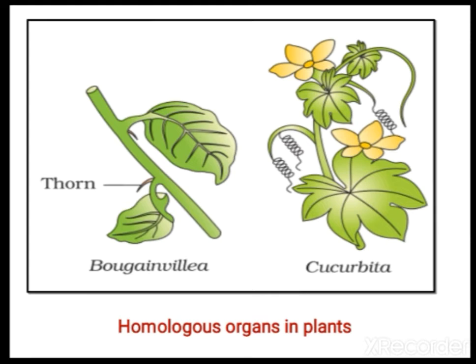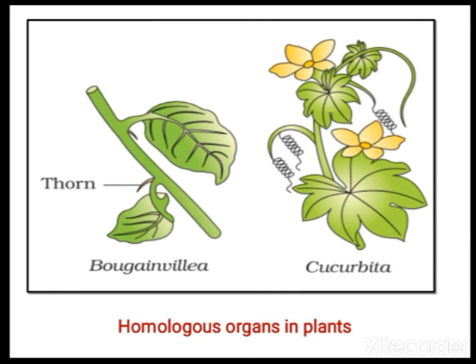Thorns of bougainvillea and tendrils of cucurbita, both of them are showing common embryological development. When you see, both of them arise from the axillary bud. They are modifications of axillary bud. But here in bougainvillea it is a thorn, while in cucurbita it is a tendril. Externally they are different, but anatomically both of them are modifications of axillary bud.